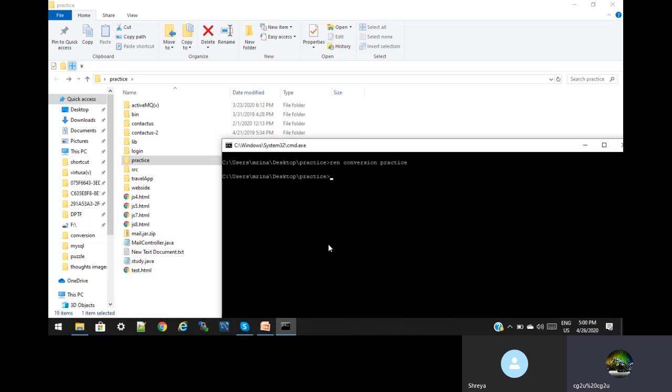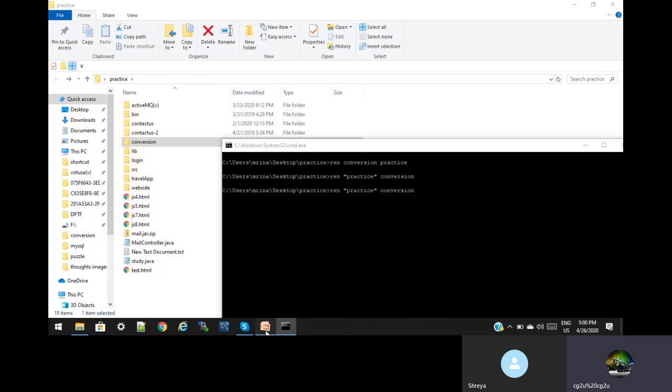So just now we discussed that if we use a folder name or file name, it should be in double quotes, which is more secure. So we will try that: ren space, double quotes practice, practice space conversion. So it should be changed. But the better practice is to use double quotes, and both names should be in double quotes. I did this, and I haven't used it for conversion, but you should try the same.